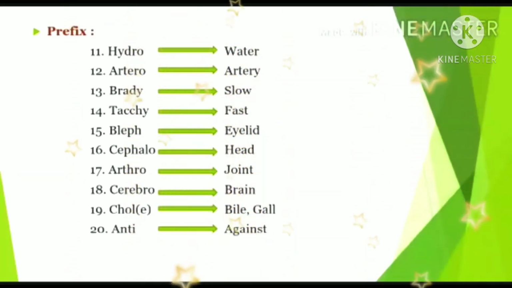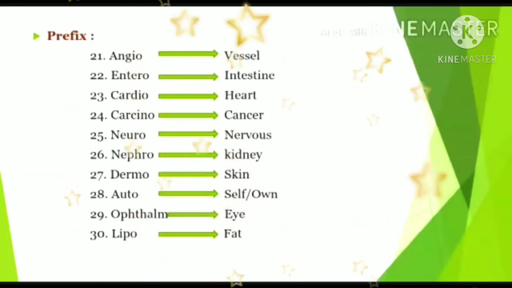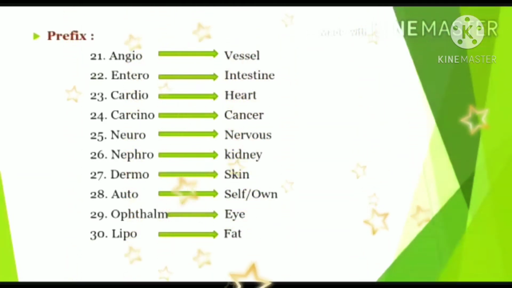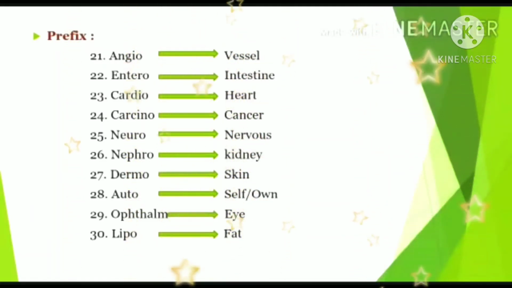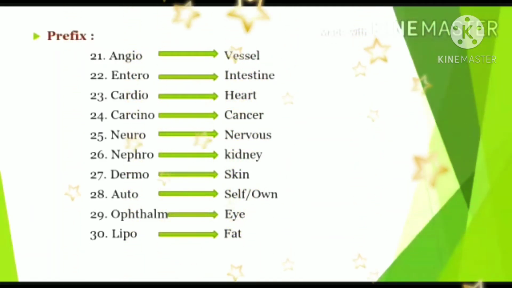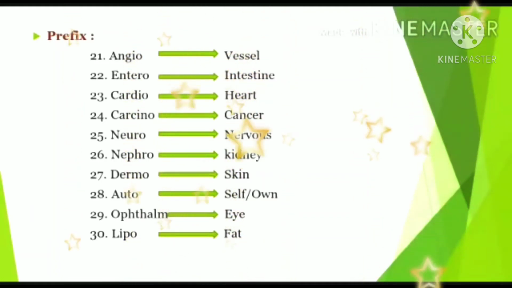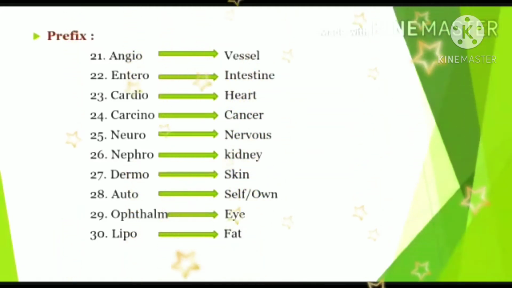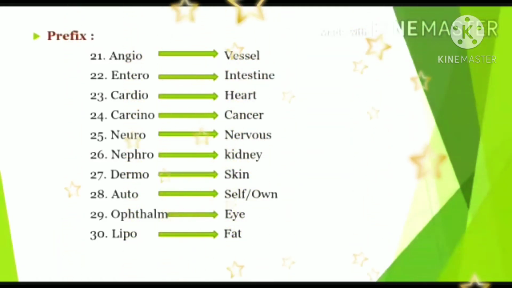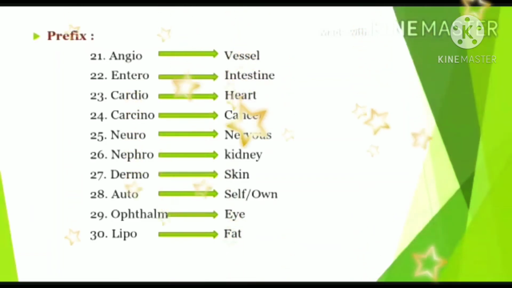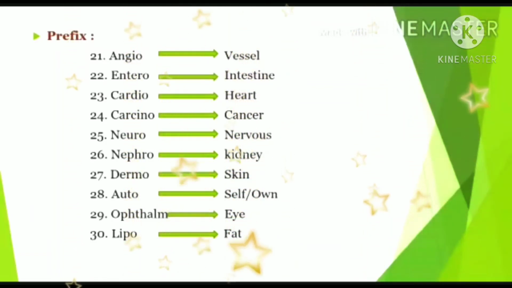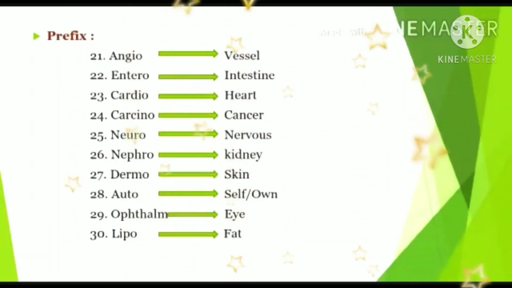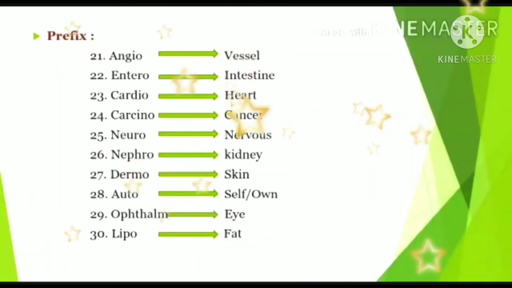Anti, it is against. Angio, it is vessel. Entero, intestine. Cardio, heart. Carcino, cancer. Neuro, it's nervous. Nephro, kidney. Dermo, skin. Auto, self or own. Ophthalmo, eye. Lipo, fat. These are some of the most common prefixes which are used.